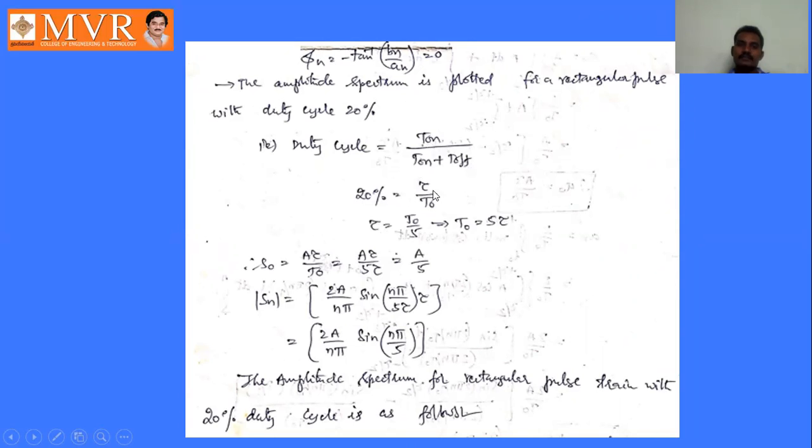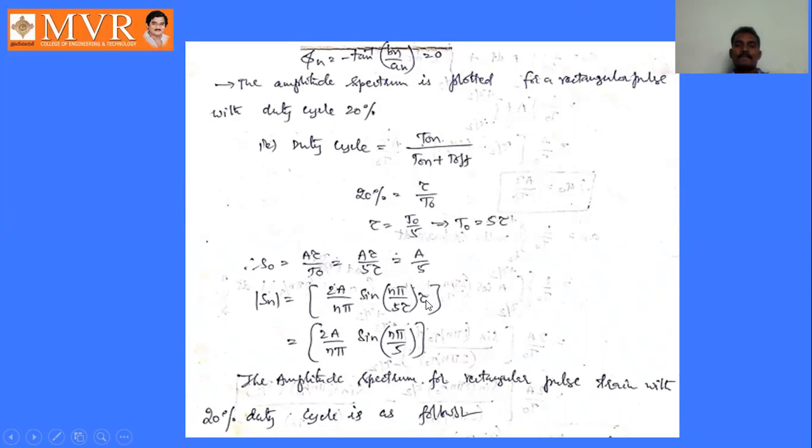So from this expression, 20% means 20 by 100, that is 1 by 5. 1 by 5 is equal to tau by t naught, or tau is equal to t naught by 5, or t naught is equal to 5 tau. We can write t naught is 5 tau. Substitute this value in S naught value. S naught equal to a tau by t naught, but t naught is 5 tau. So a tau by 5 tau, that is a by 5.